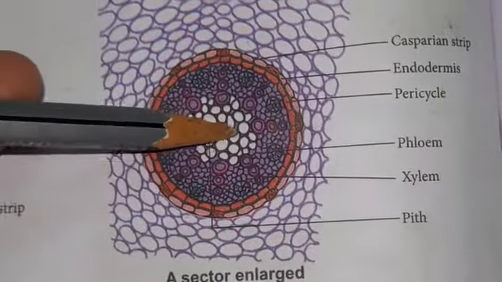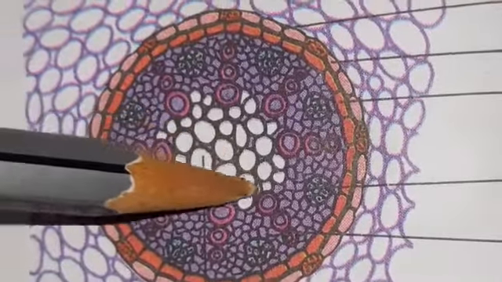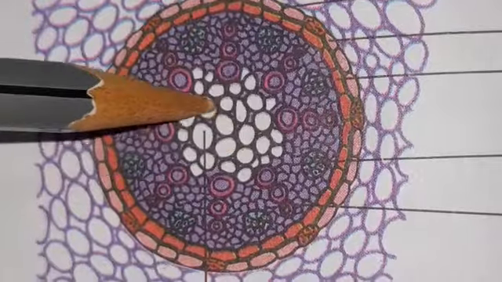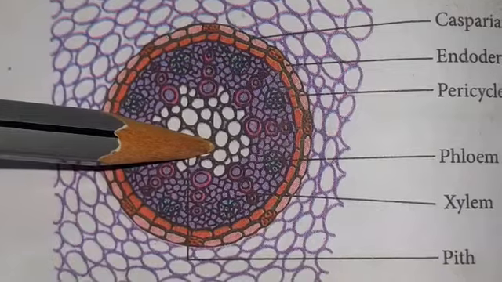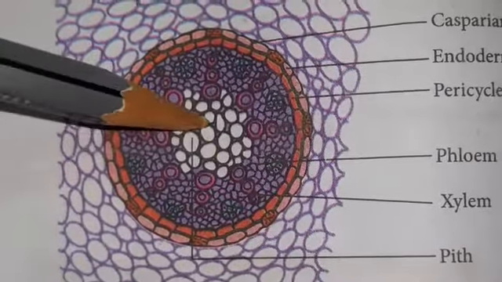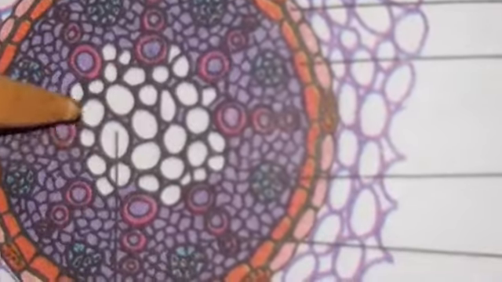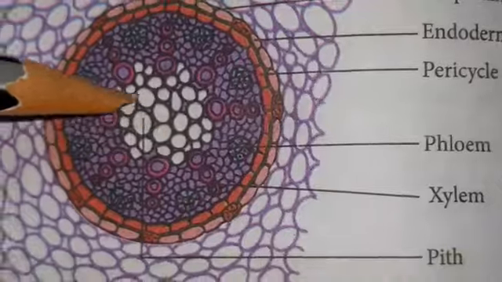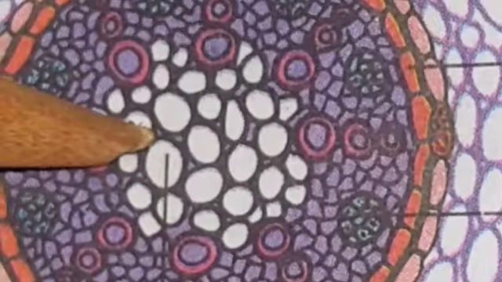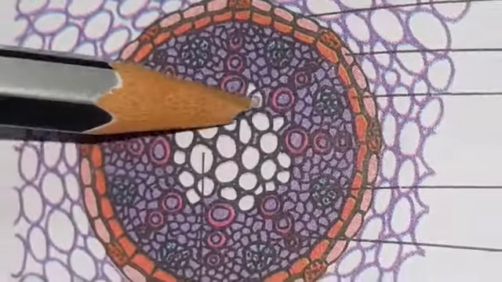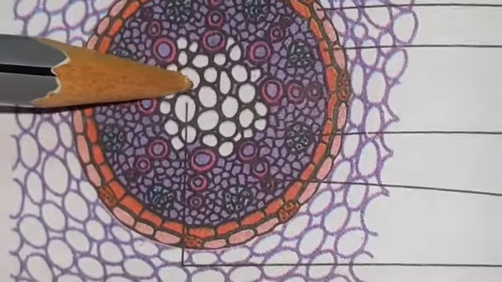The central portion of the stele is called the pith. The pith is occupied by a large space. It consists of thin-walled parenchymatous tissue. It has a lot of intercellular spaces. These cells are filled with abundant starch. So the main function of parenchymatous tissue is storage in nature. The function of the pith is to store reserve food material such as starch.